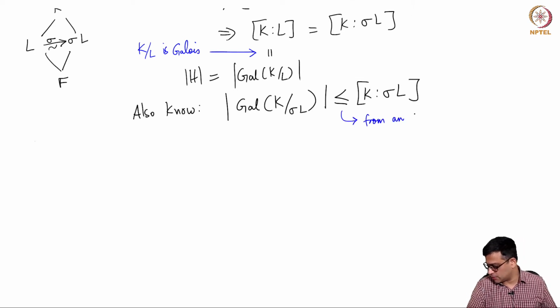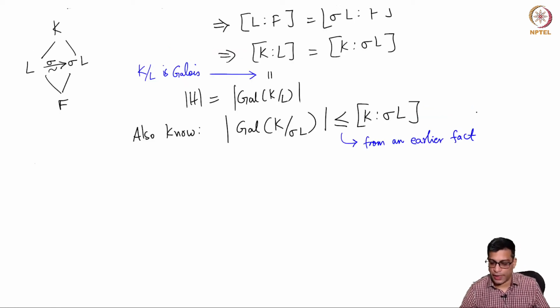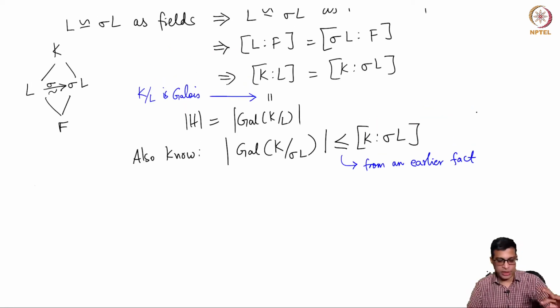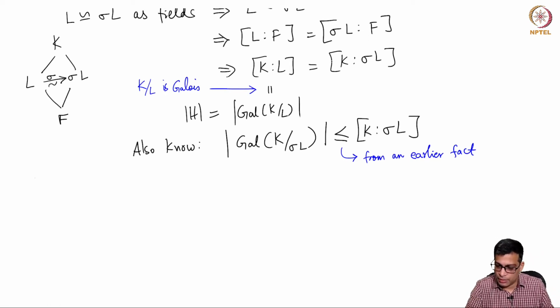In fact, this was recalled in a video two or three videos back. In general, every time you have a field extension, the order of the Galois group in fact divides the degree of the extension. In fact, this divides this. So this is true. So now this is equal to the order of H, right? Because this is equal to this, this is equal to H. This is less than or equal to H.